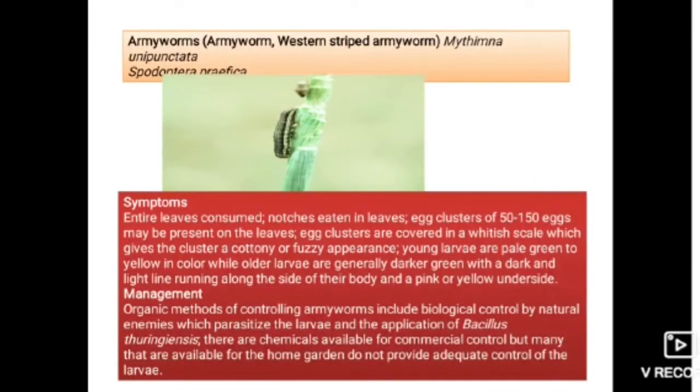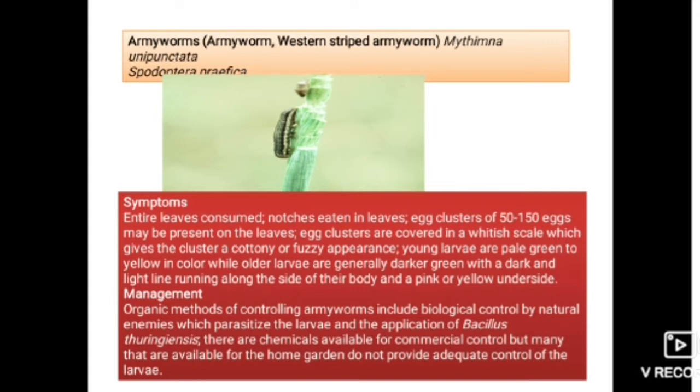Moving to armyworm. There are many species in this also: western striped armyworm, Mythimna unipuncta and Spodoptera praefica. If you see the symptoms here, the entire leaf will be consumed, not just eaten in parts. Egg clusters of 50 to 150 eggs may be present on the leaves. Egg clusters are covered in a whitish scale which gives the cluster a cottony or fuzzy appearance.